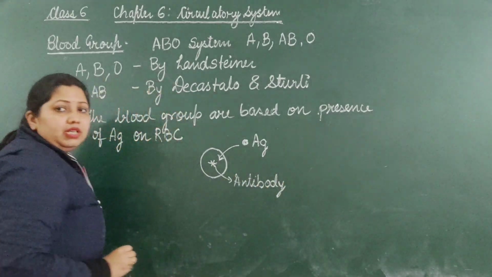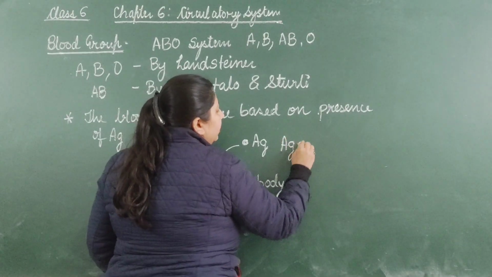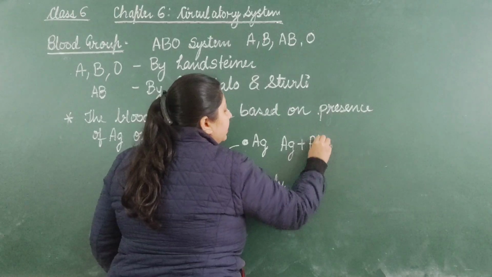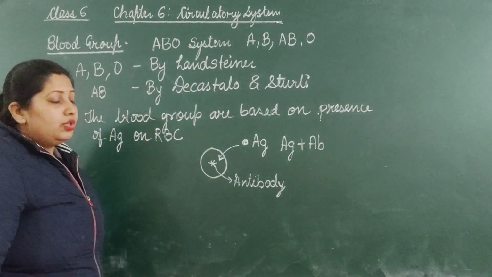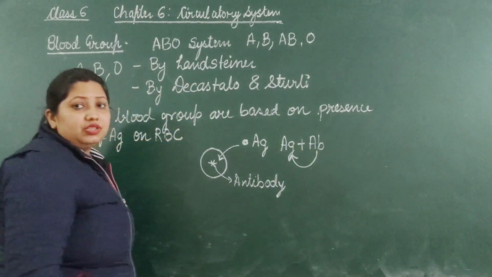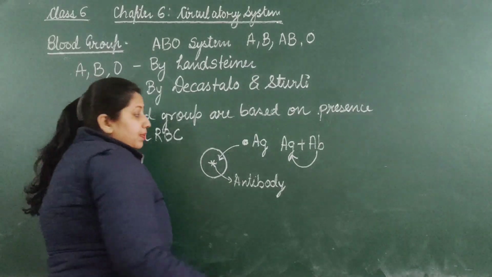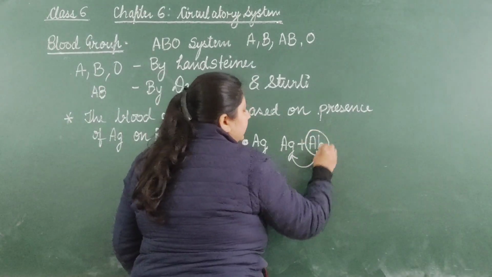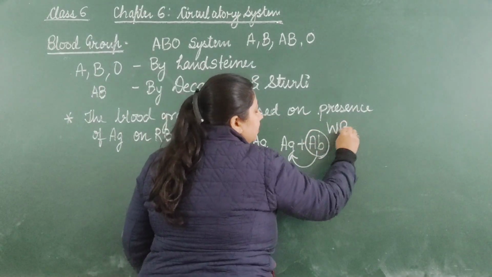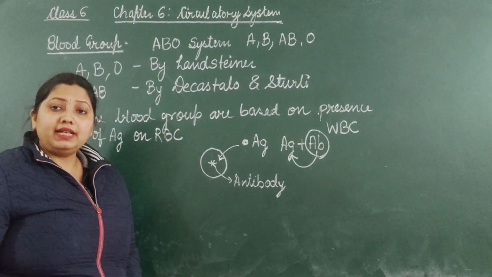This reaction is called the antigen-antibody reaction. The antibody kills or destroys the antigen and protects our body. In our blood, WBCs, white blood cells, prepare the antibody.